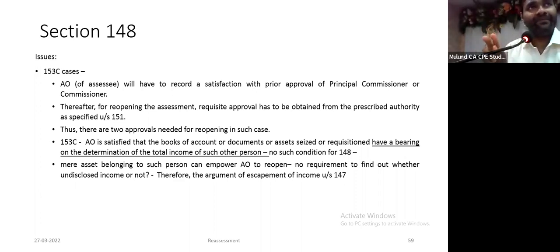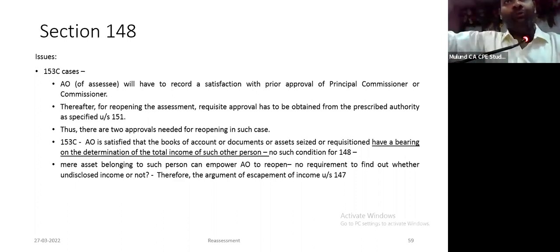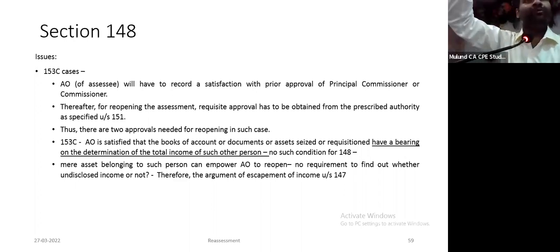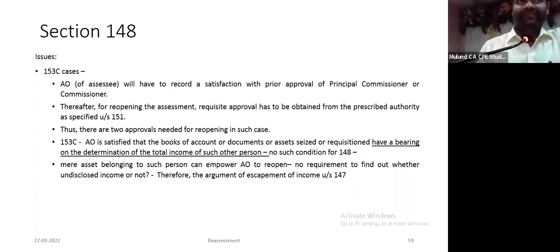Plus, one, record satisfaction with the prior approval of the commissioner, along with the 148 notice. Before issuing the 148 notice, they also have to take a second approval. There are supposed to be two approvals. So the approval for the satisfaction, and before issuing 148, one more approval is specified in the first proviso. There are supposed to be two approvals. Suppose he says only one approval, you please challenge it.